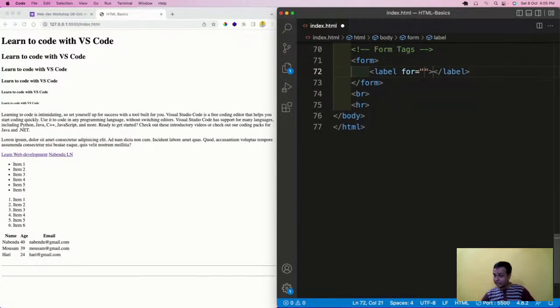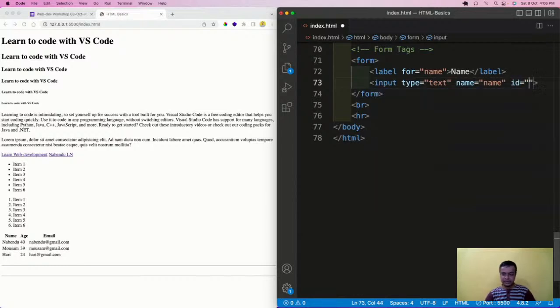So label, I'm going to tell what this label is soon. This label I will put a for, which again I'm going to tell, name, and name, and then there is an input type text, name equal to name and id equal to name.